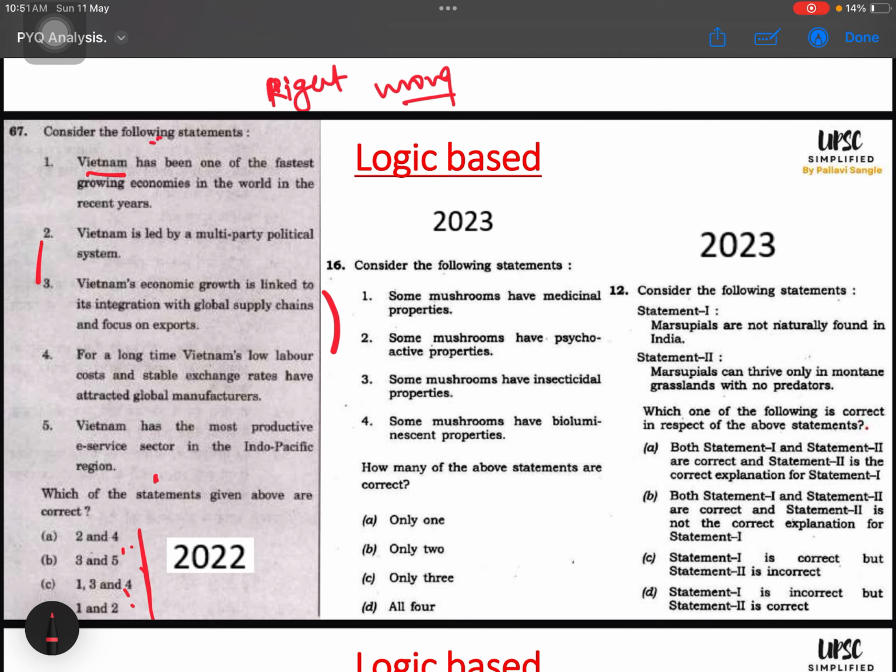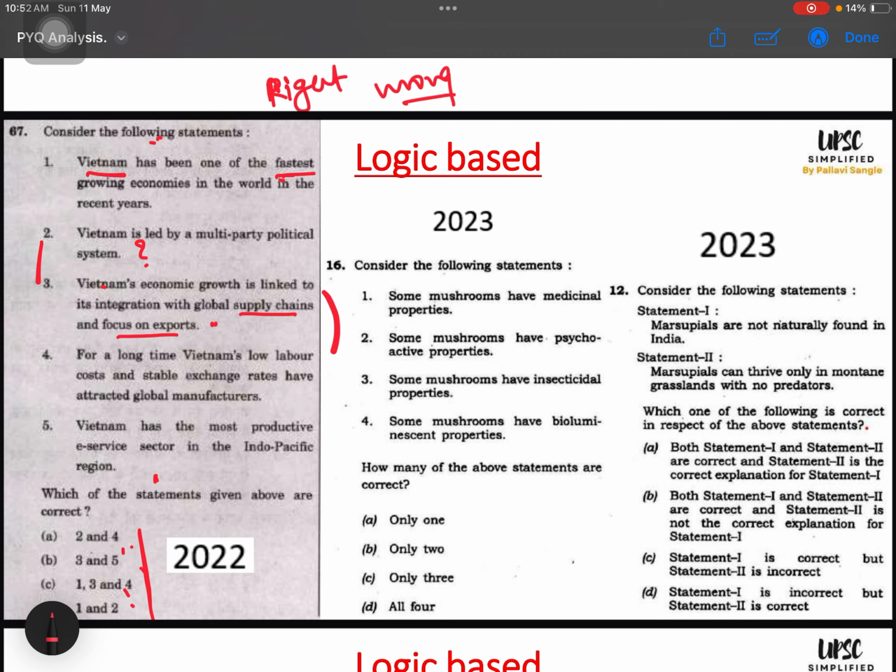That is confirm. Okay. Vietnam has been one of the fastest growing economies in the world in the recent years. Okay. Vietnam is led by multi-party political system. I don't know. I literally don't know. So I am taking this on hold. Okay. This option is sounding a little okay for me. Okay. Then Vietnam's economic growth is linked to its integration with global supply chains and focus on export. Yes, this I have read somewhere. So I am feeling this can be right.